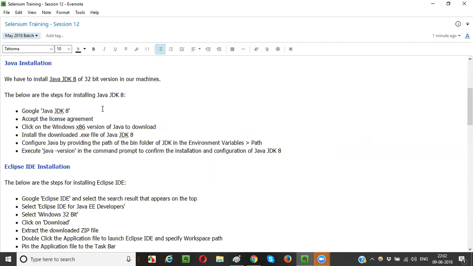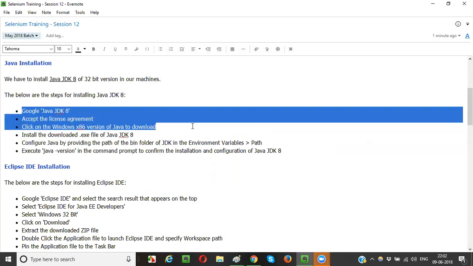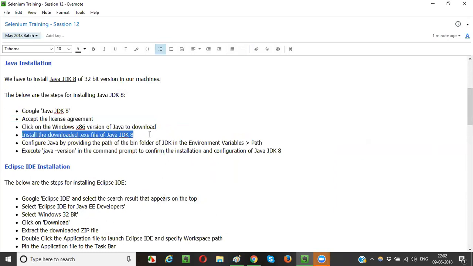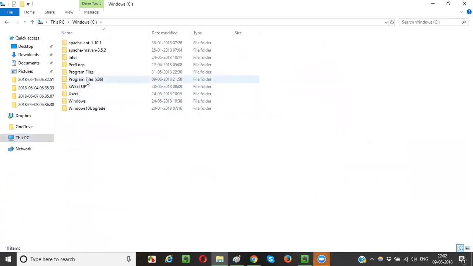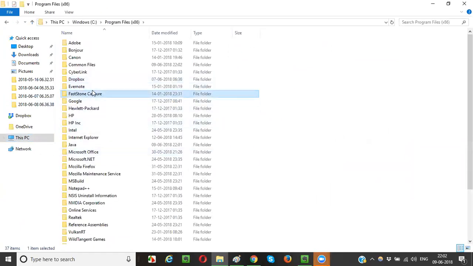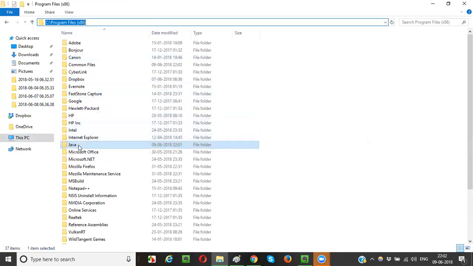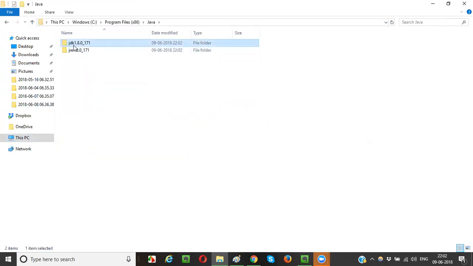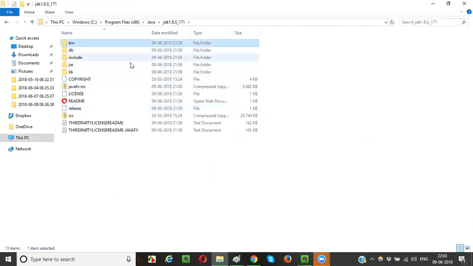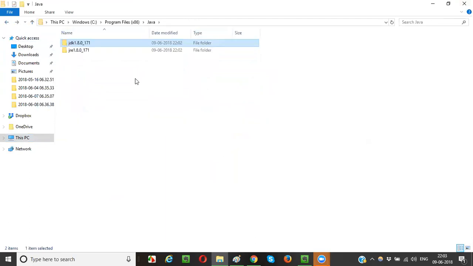So what we did so far, guys? I downloaded the Java JDK and then I installed it. Now let's go to this folder. Go to This PC, C drive, Program Files. See whether I have a Java folder. Under this path, Program Files x86, I now see a Java folder which was not there earlier. Go inside that. You will see this Java JDK 1.8.0 something, and in that you will see a bin folder. Fine.